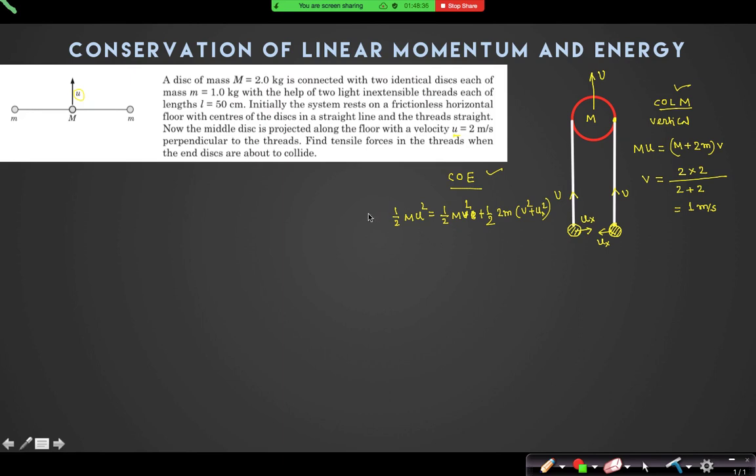Check if you have got this equation, yes or no. Conservation of energy, can I write it? Yes, sir. Now I know m u square, I know m v square. Only thing I do not know is ux square. Can you calculate ux from here?